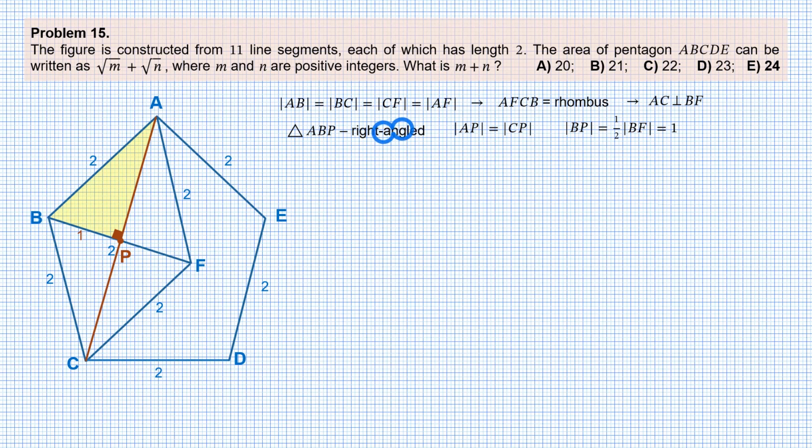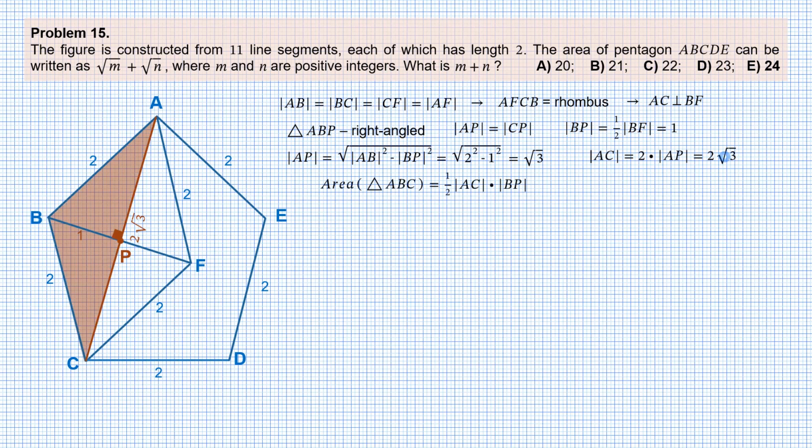Now from the right-angled triangle ABP, we can find the length of AP, which is square root of 3. In fact, there is a faster way to find the lengths of BP and AP, but let's keep it this way. Since AP equals CP, the length of AC is twice the length of AP, and it is 2 times square root of 3. Now we can find the area of triangle ABC as half of AC times BP, and it is equal to square root of 3.